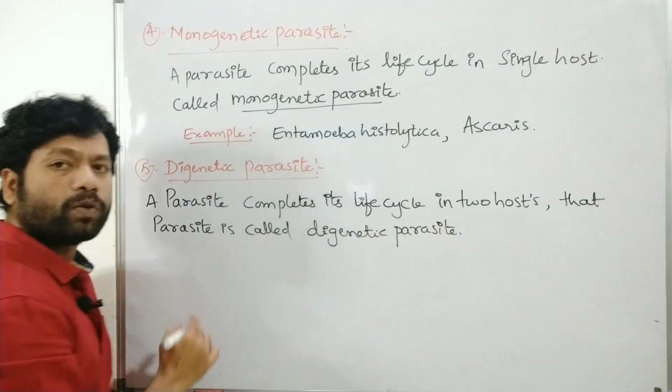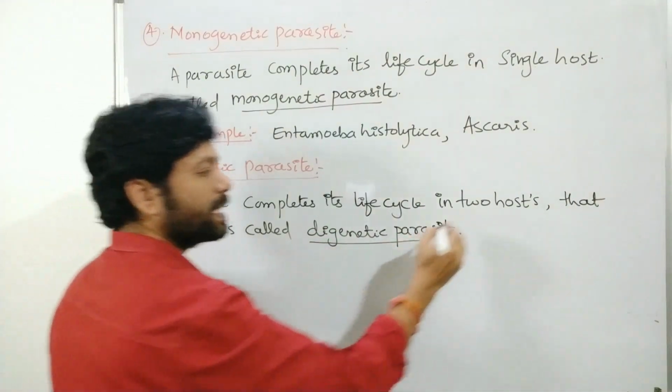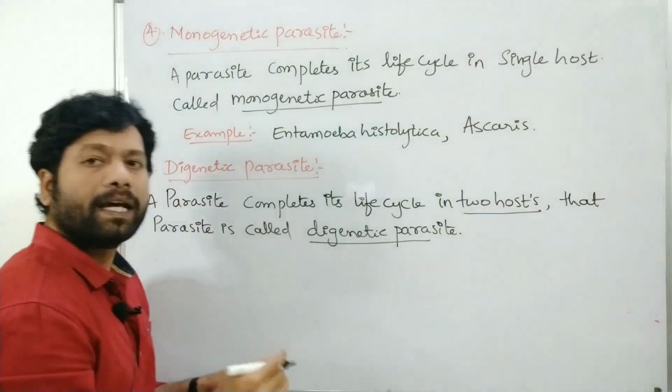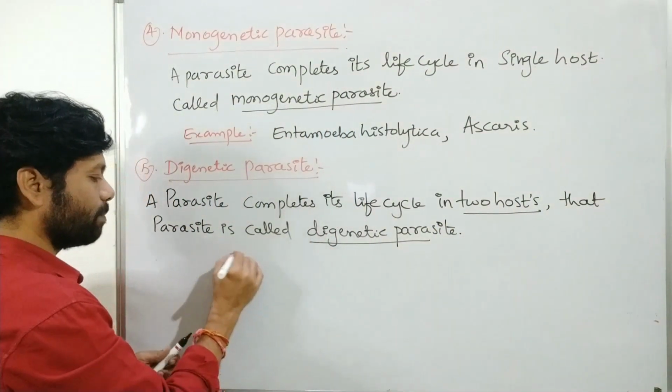Okay, so it is known as digenetic parasite. Why? Because here it completes the life cycle in two hosts. So that's why it is considered as a what? Digenetic parasite.